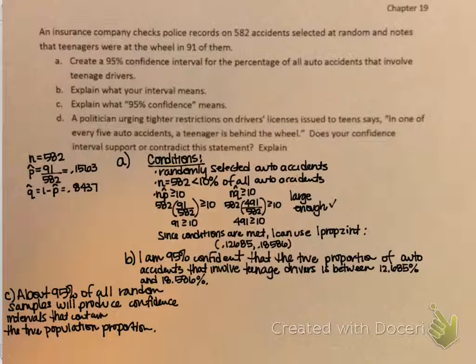And then D. D says that some politician is saying that 1 in every 5 auto accidents has a teenager behind the wheel. So how does our confidence interval deal with that information? Well, remember that 1 in 5 is really just 1/5, and 1/5 is the same as 20% or 0.2.